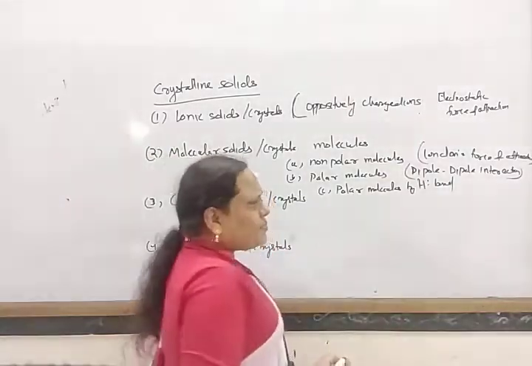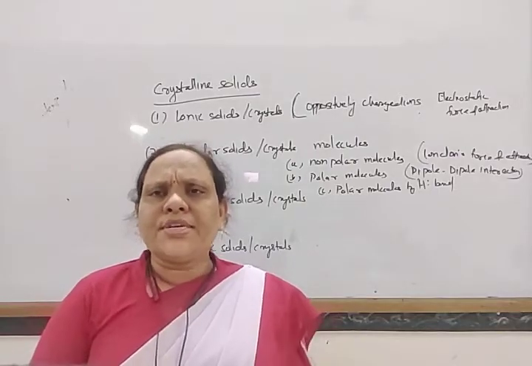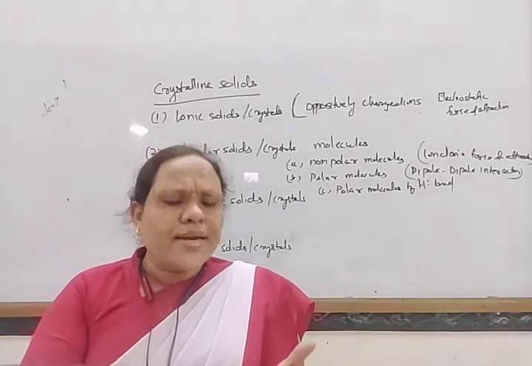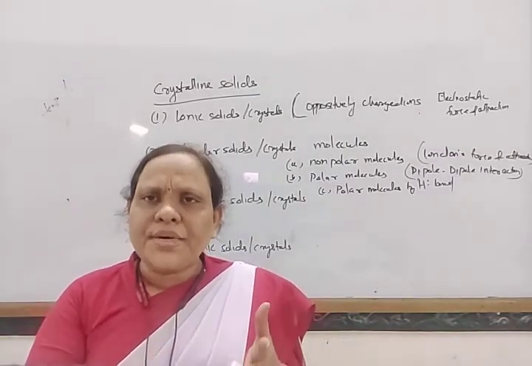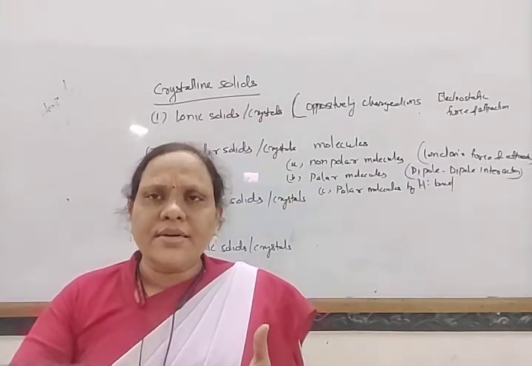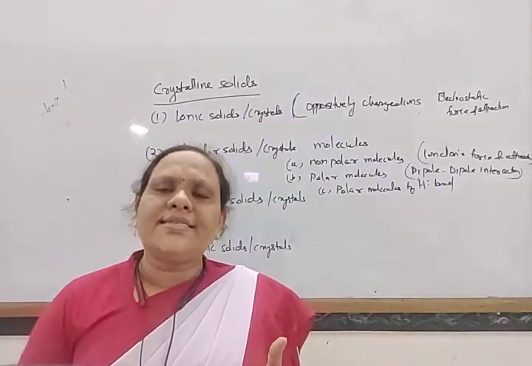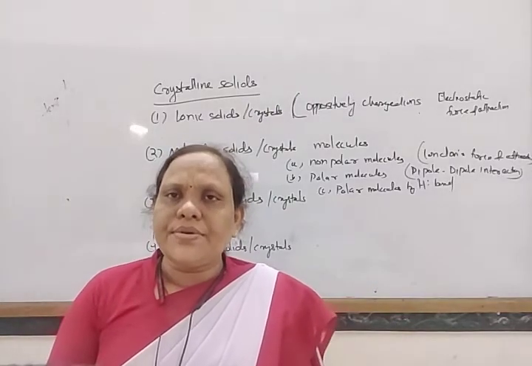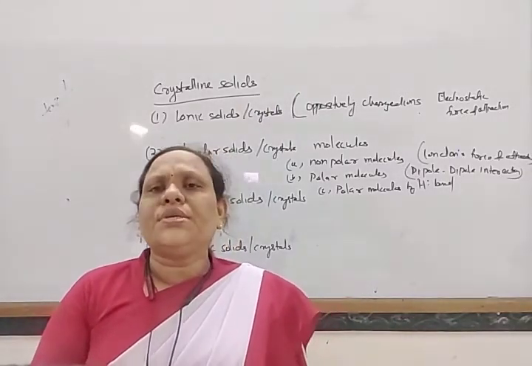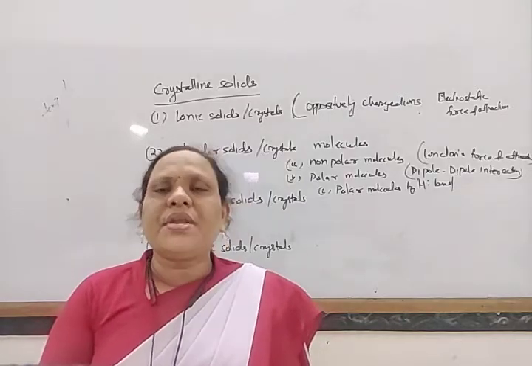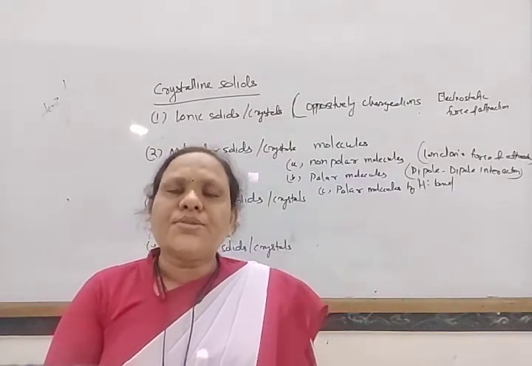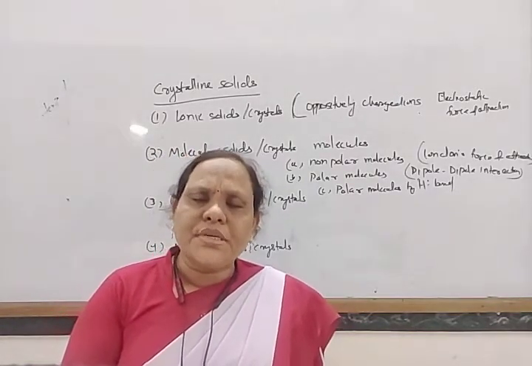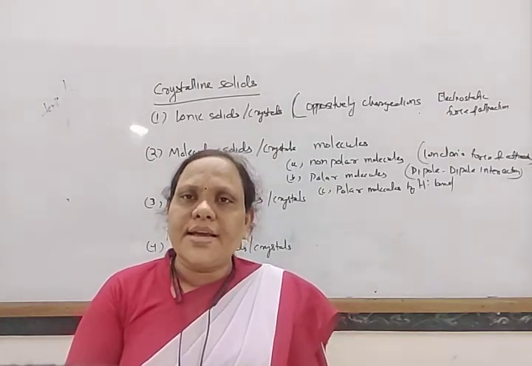Another type: in polar molecules, when one atom is hydrogen, which is bonded with a more electronegative atom of smaller size, like fluorine, oxygen or nitrogen, then these molecules possess intermolecular hydrogen bonding. Due to this, these are generally solids.